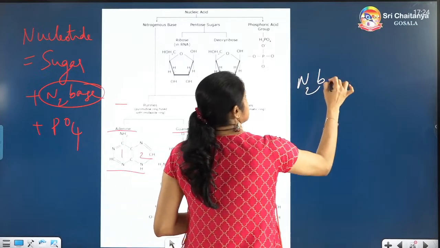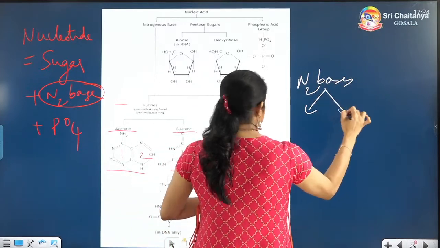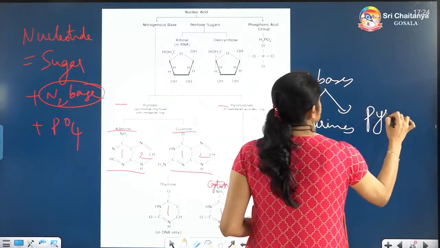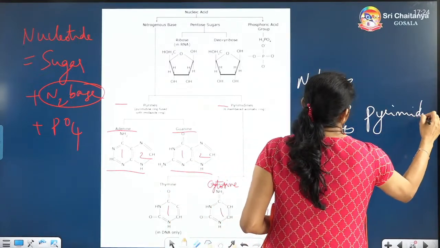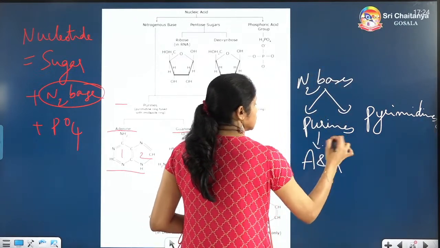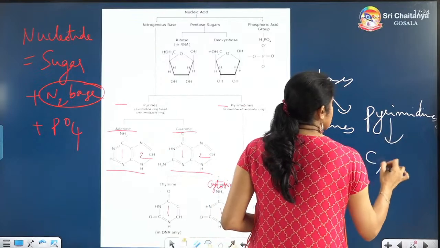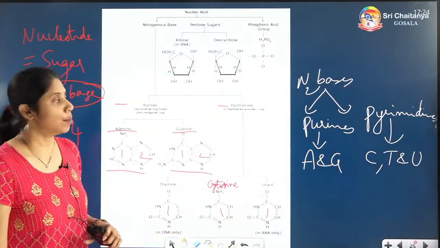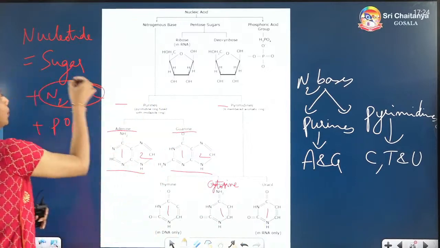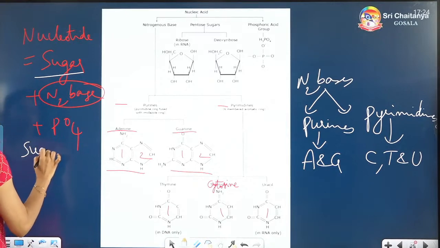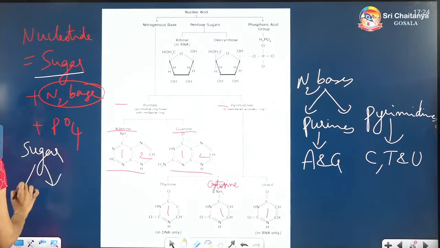Nitrogen bases are purines and pyrimidines. Purines are adenine and guanine. Pyrimidines are cytosine, thymine and uracil. Coming to the sugars, the sugars present are deoxyribose sugar and ribose sugar.